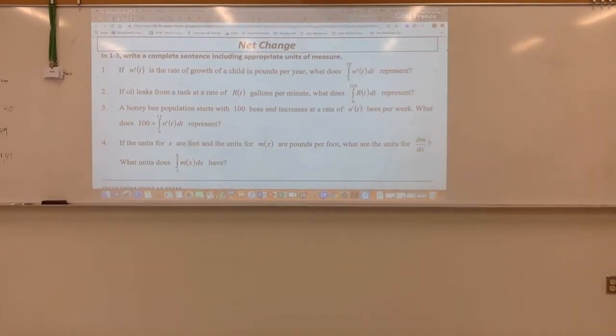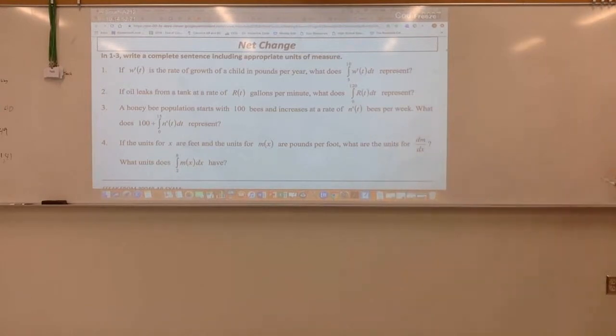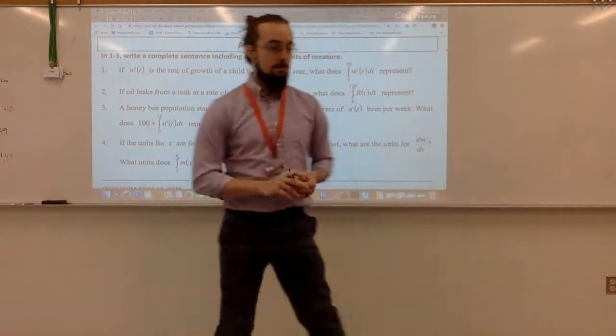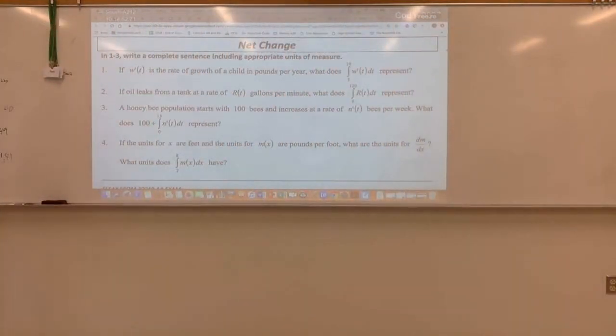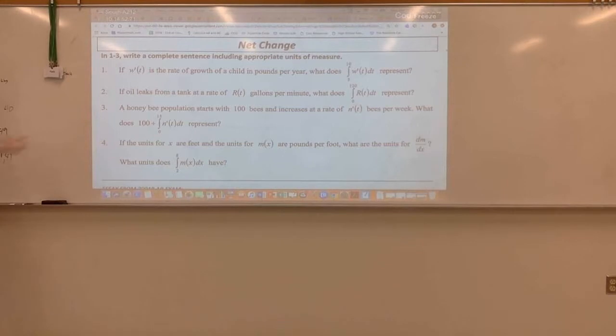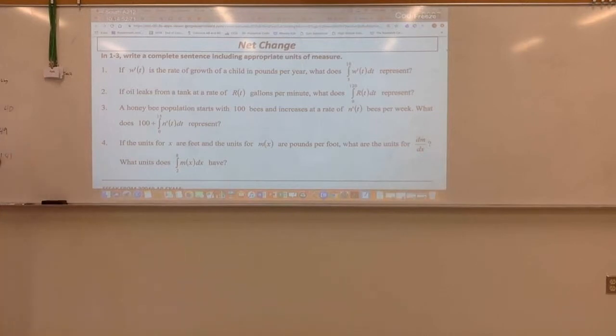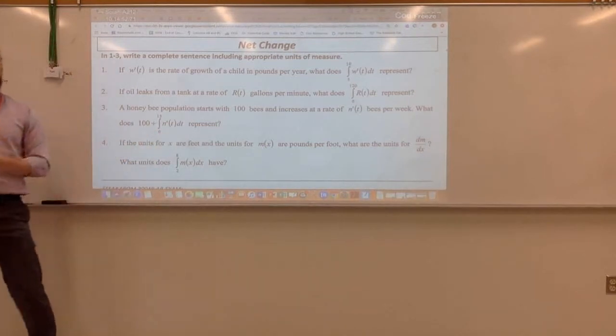Okay. How about 3? What does 100 plus the integral from 0 to 15 of n prime of t dt represent, if n prime of t is the rate at which a honeybee population is increasing? So yeah, it would be how many honeybees there are at the end of the 15th week. Right? So we're starting with 100. We increase or decrease, I guess this could be a negative number, over the course of 15 weeks. So this would be the total population at the end of 15 weeks.